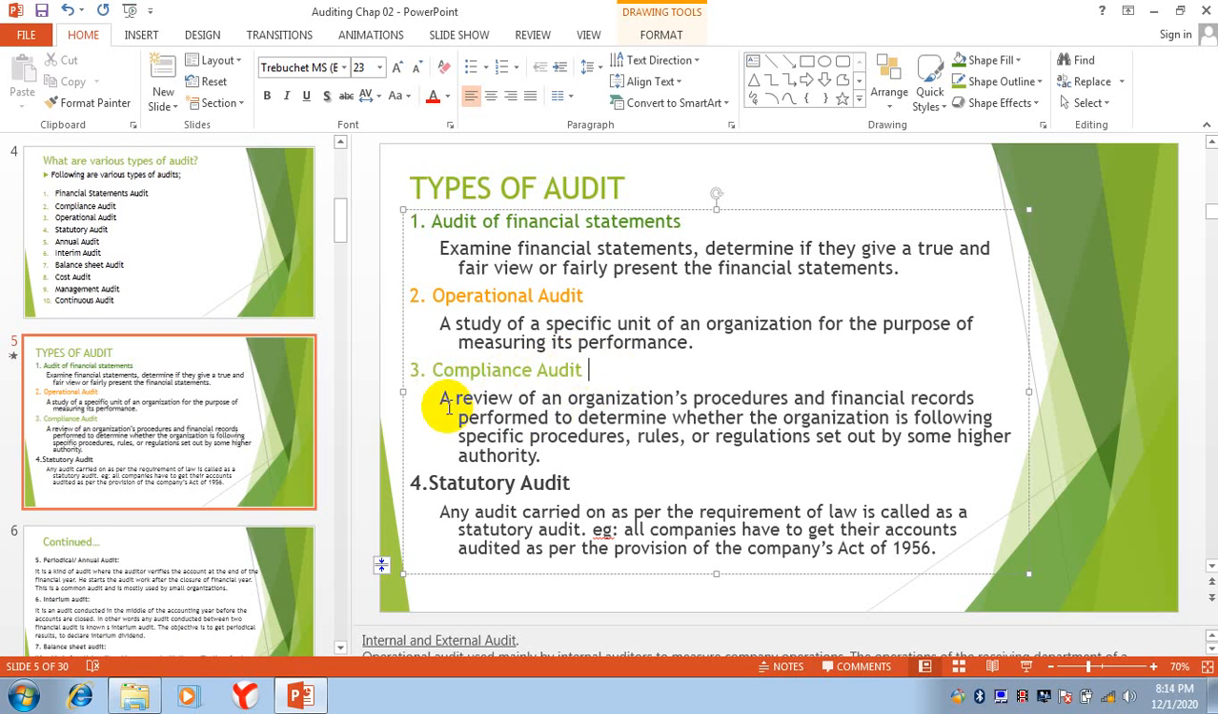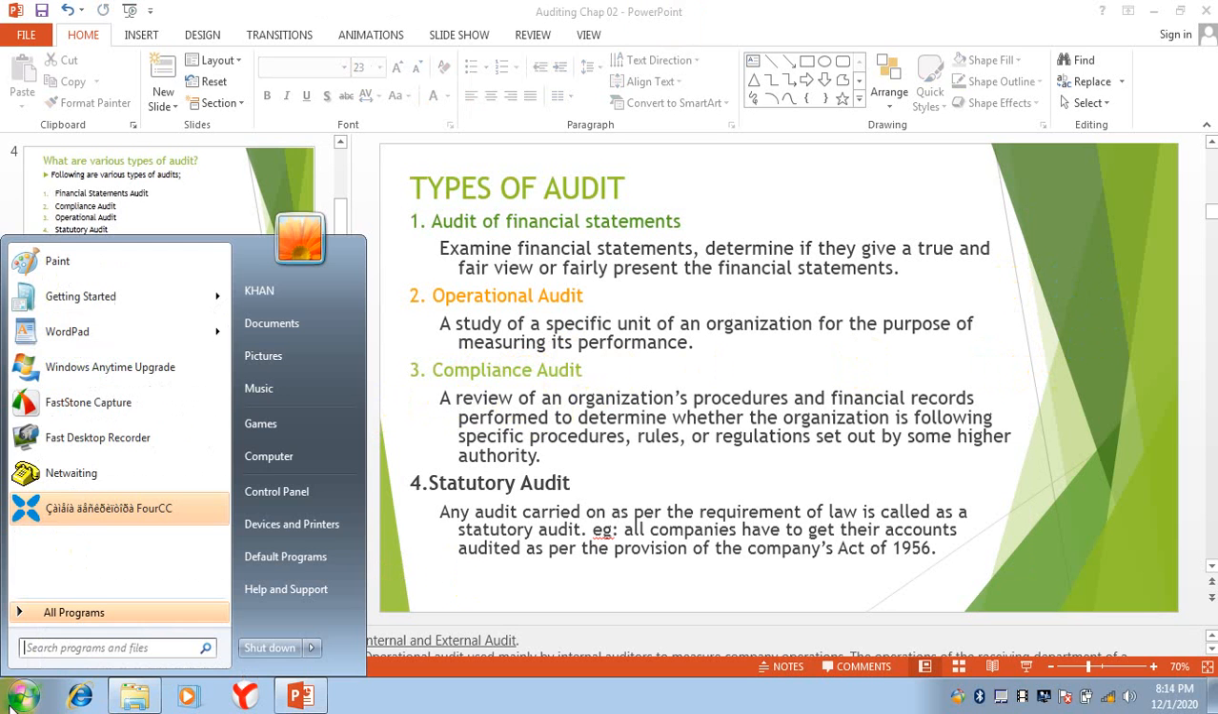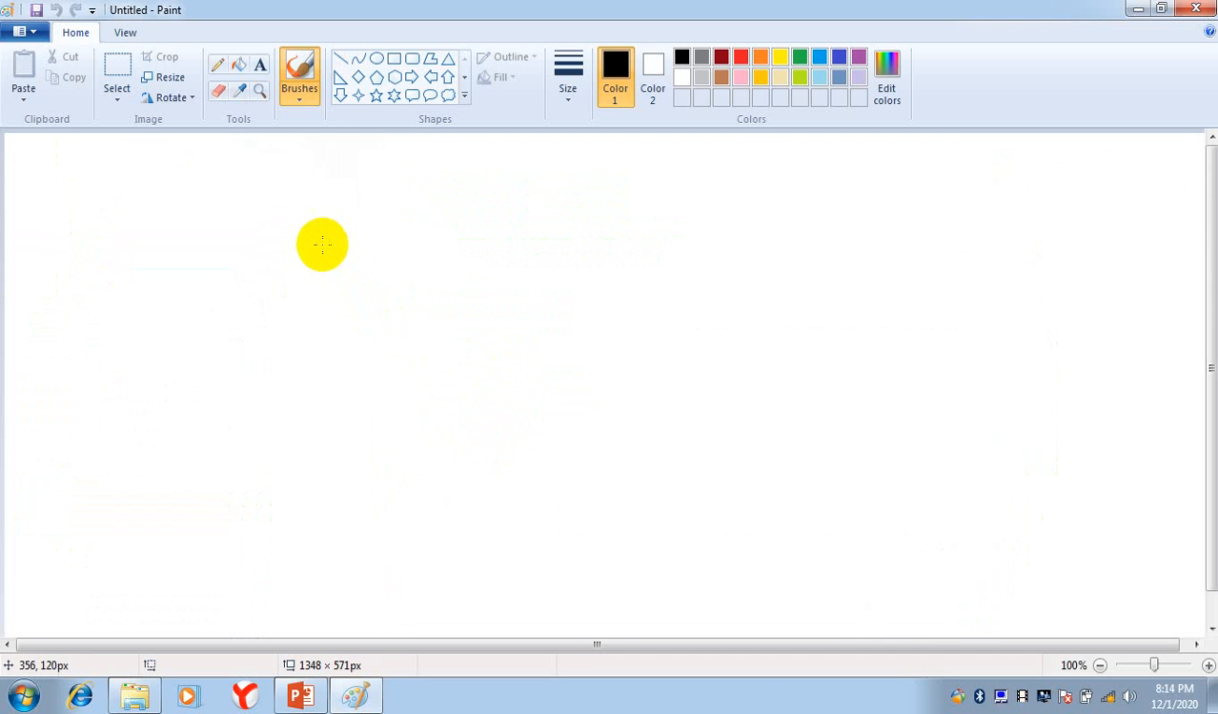Compliance audit. What is compliance basically? Compliance means you're checking whether certain standards which are set by the organization and by the higher authorities, whether the organization is following these standards or not.